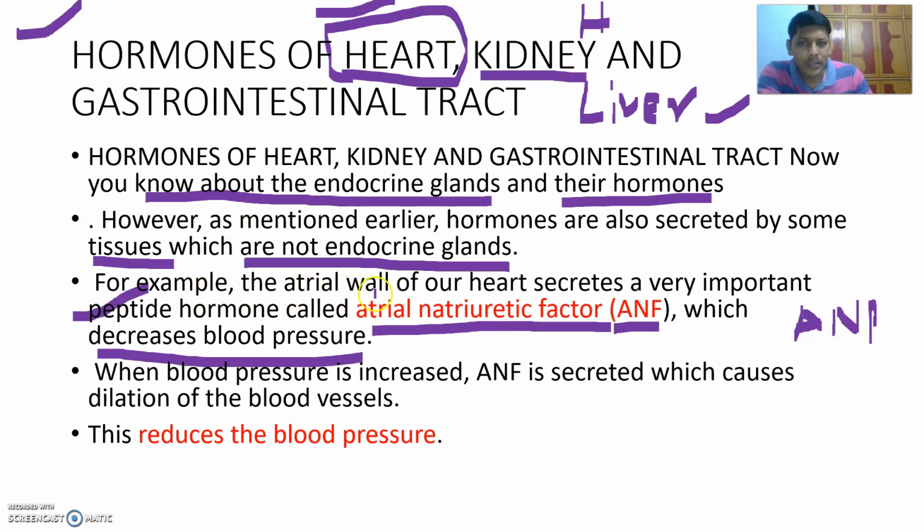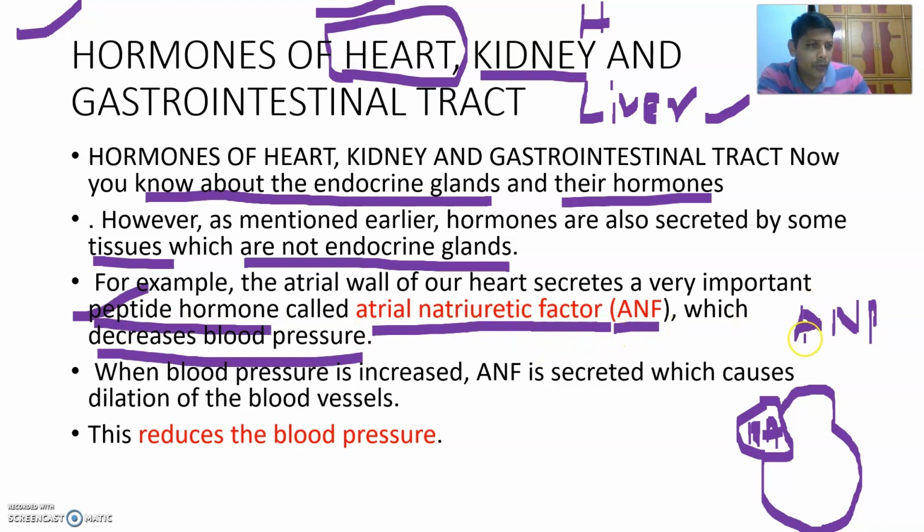For example, atrial wall of our heart. You know our heart has four chambers. Everyone knows that. If you take the right atrium, the wall of the right atrium is capable of producing a very important peptide hormone called atrial natriuretic factor, ANF, otherwise called atrial natriuretic peptide. From this topic, one bit was framed 2 years back in NEET exam.